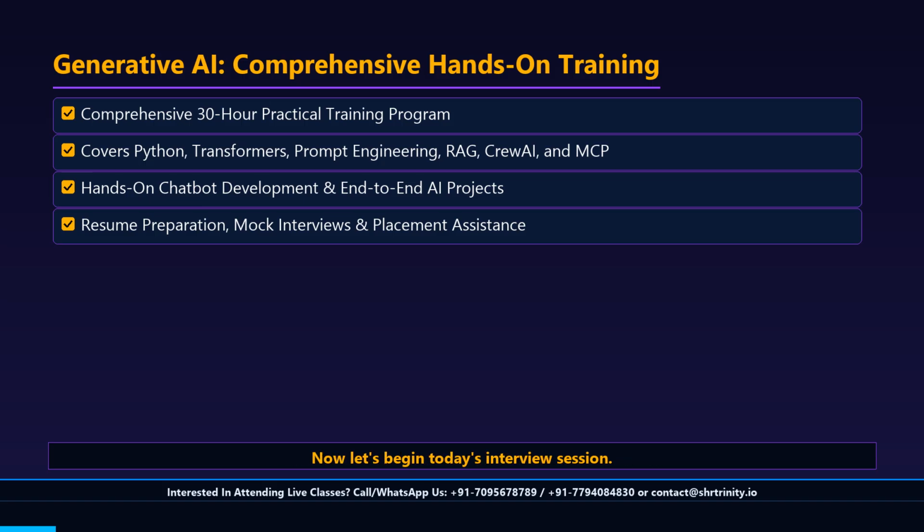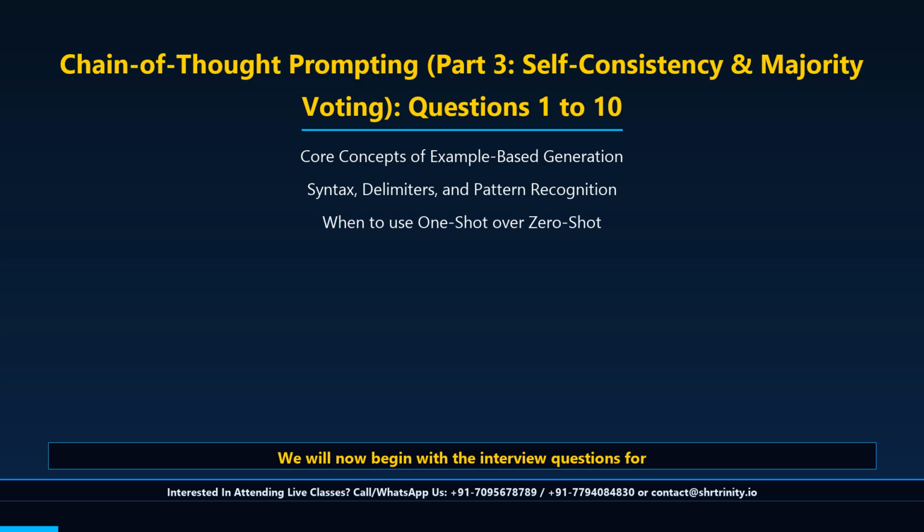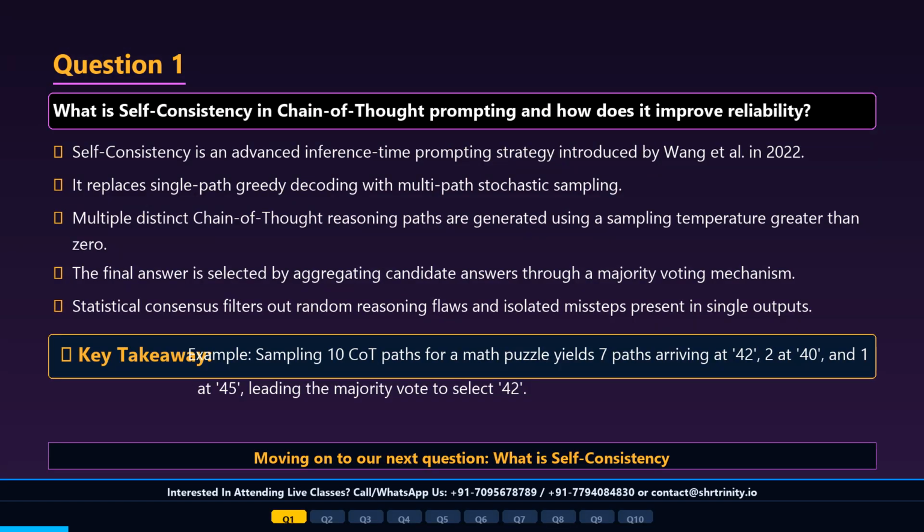Now let's begin today's interview session. We will now begin with the interview questions for chain-of-thought prompting, Part 3, Self-Consistency and Majority Voting. Question 1. What is self-consistency in chain-of-thought prompting and how does it improve reliability?